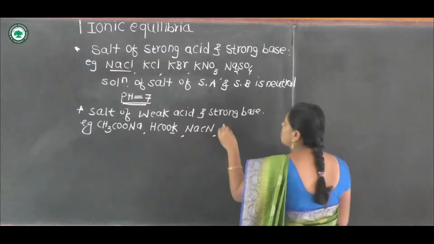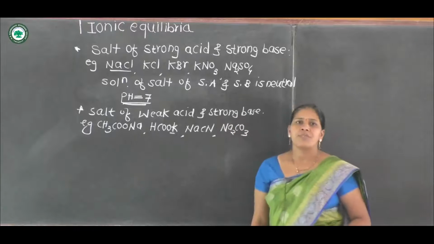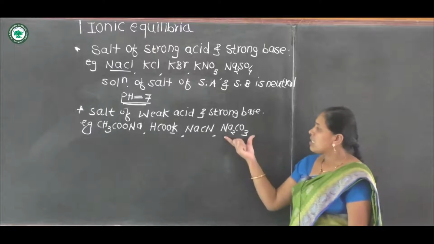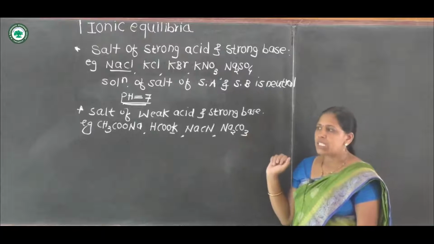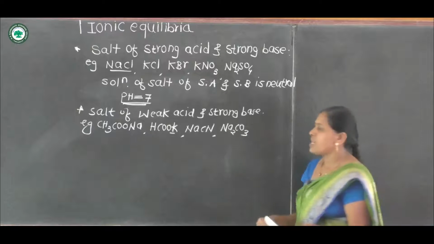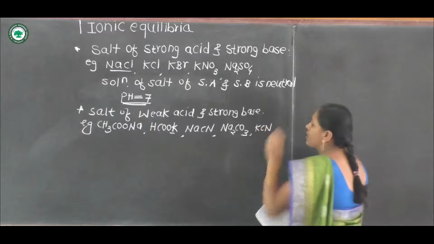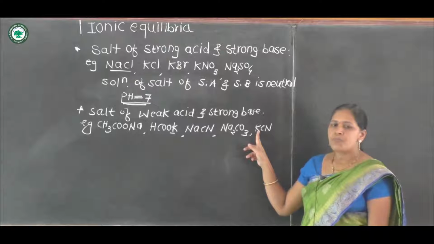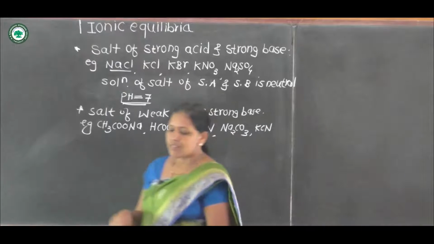Then Na2CO3 is also an example of a salt of weak acid and strong base. Here in this example, the weak acid is carbonic acid H2CO3 and the strong base is NaOH. Then KCN is the salt of strong base potassium hydroxide and weak acid HCN.